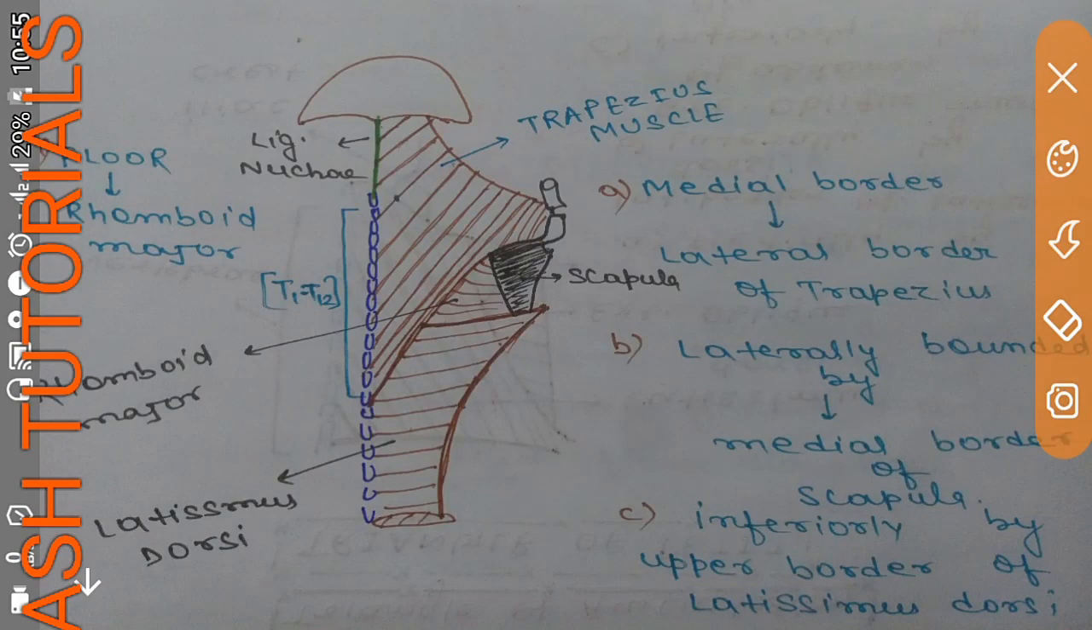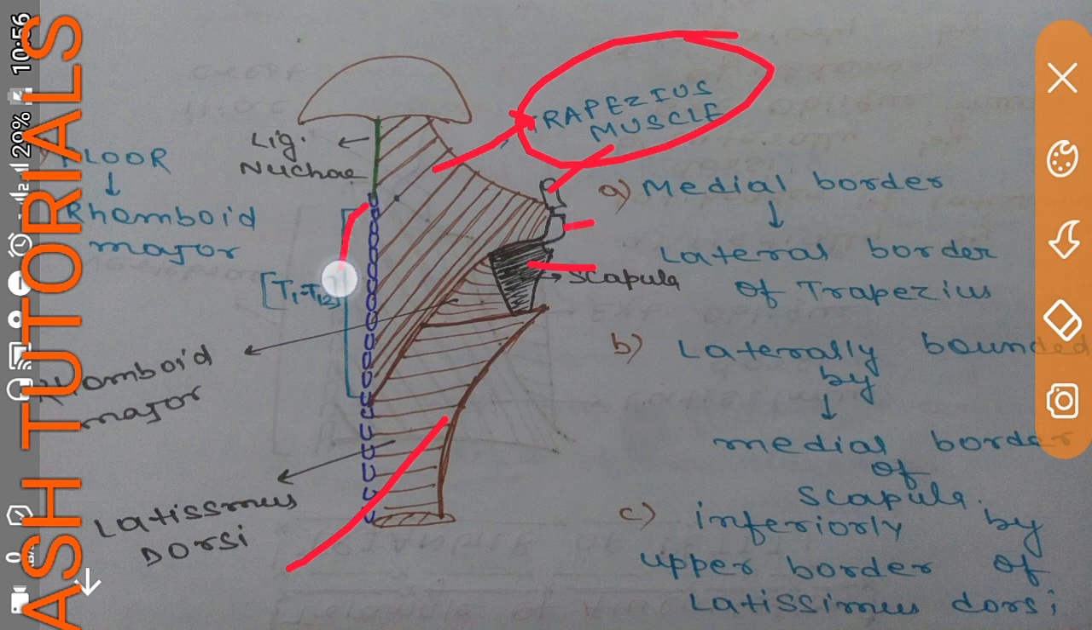Hello friends, now we are going to discuss the boundaries of the triangle of auscultation in a very short time. So I have shown here your figure. This is your trapezius muscle. This is your latissimus dorsi, and this is your scapula. This is clavicle. This is the acromion process, and this is T1 to T12, ligamentum nuchae, superior nuchal